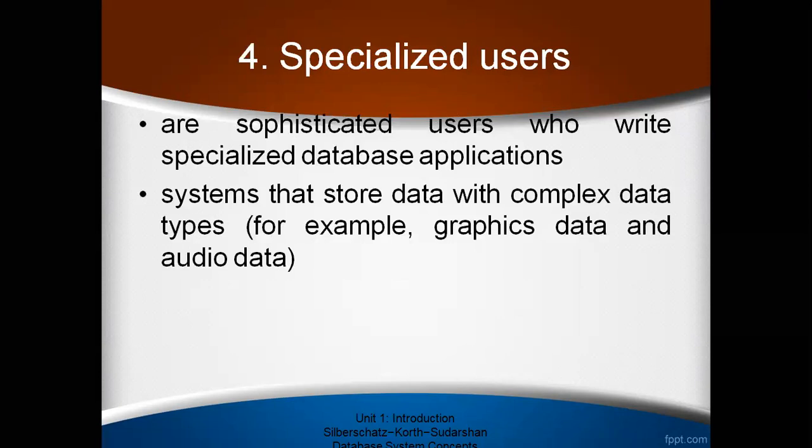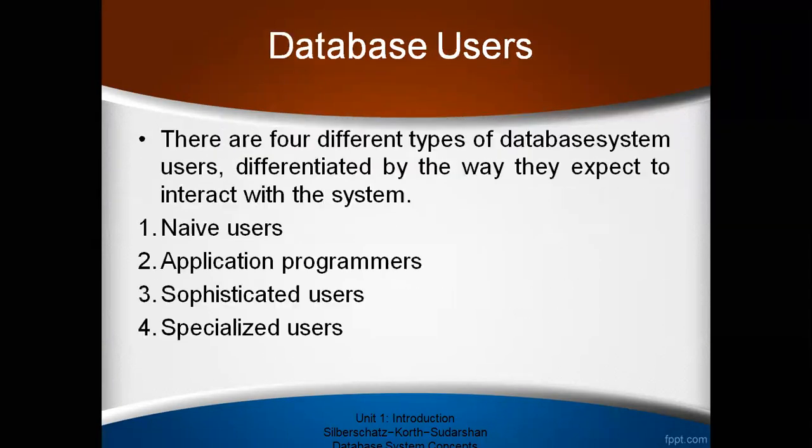So these are the four types we have seen in the database users. What we have seen: naive users do not even know what a database is, they are very end users. Application programmers are much higher than the naive users, but they are also not using programming or anything like that. They use RAD, rapid application development.